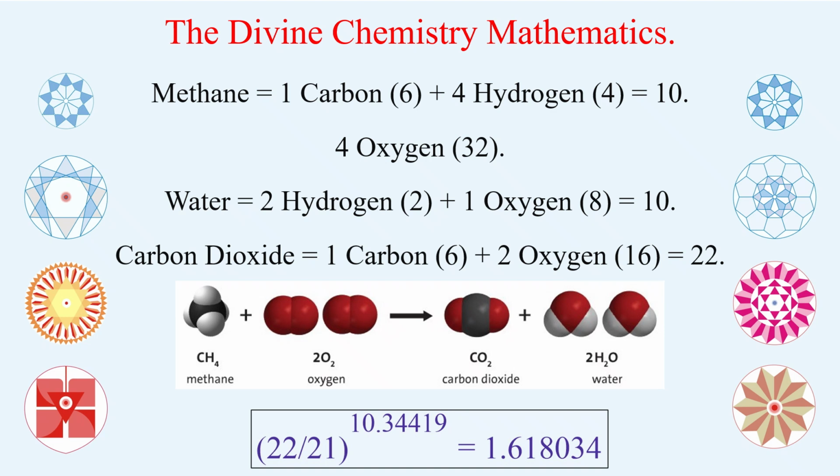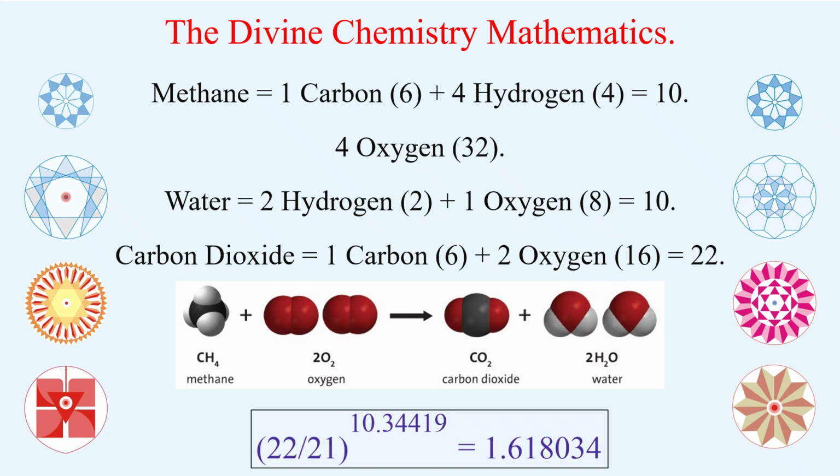Second thing is oxygen. In the combustion you are going to see 4 oxygens as such. 4 into 8 is 32 protons as such. Then there is a water element of 2 hydrogen and 1 oxygen, 8 is 10, again 10 protons.